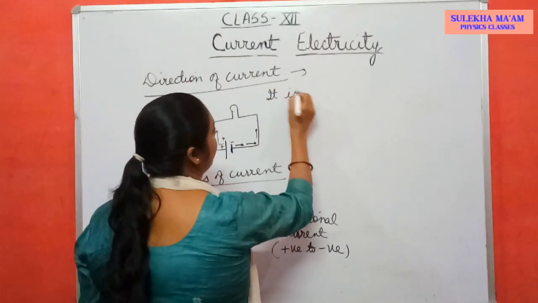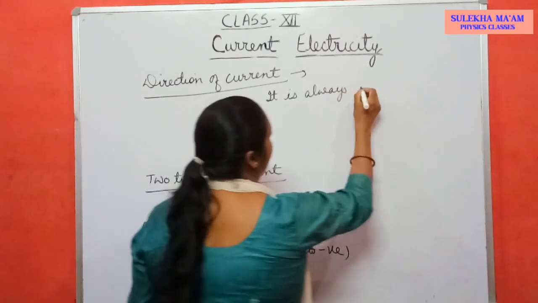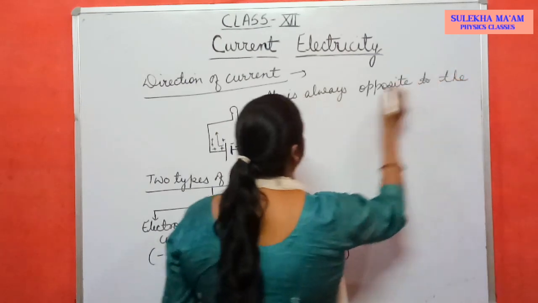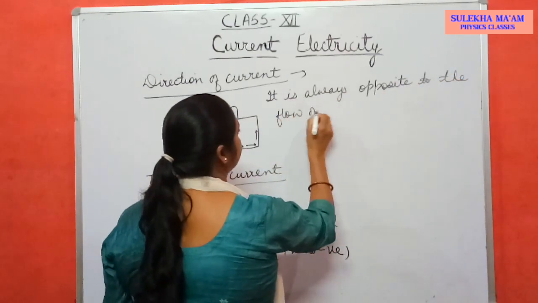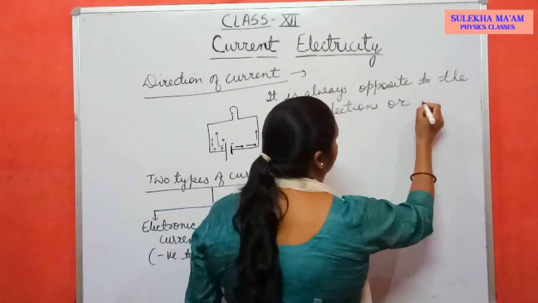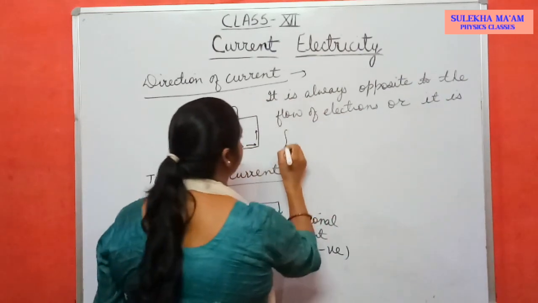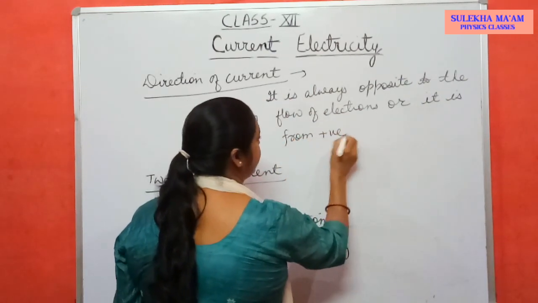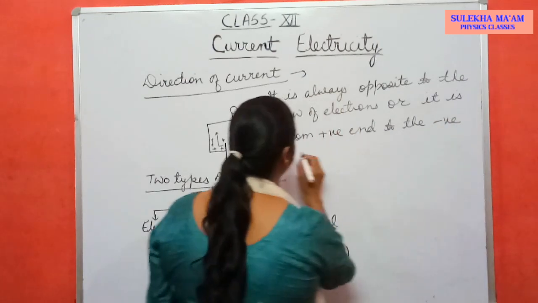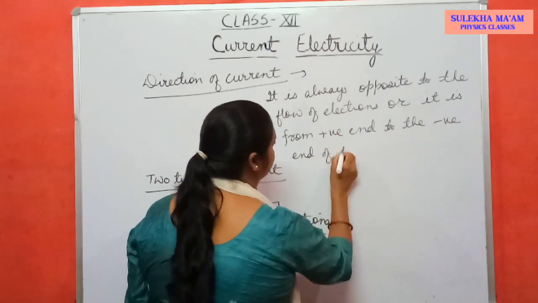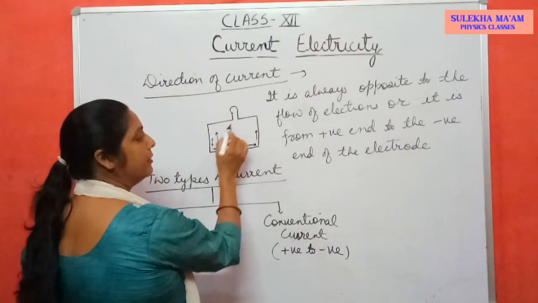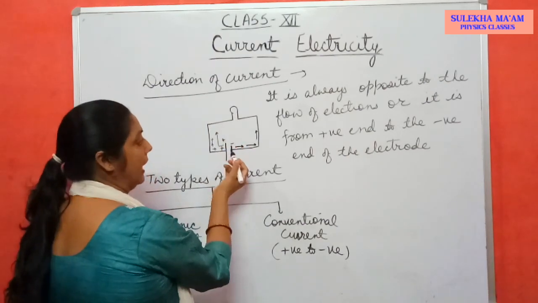It is always opposite to the flow of electrons, or you can say it is from positive end to the negative end of the electrode.